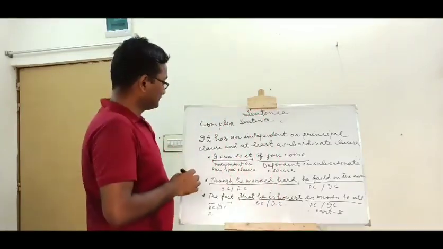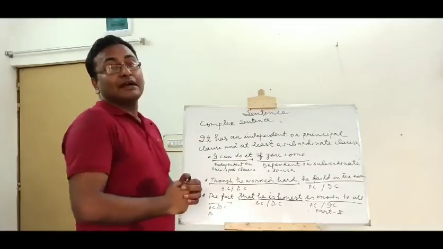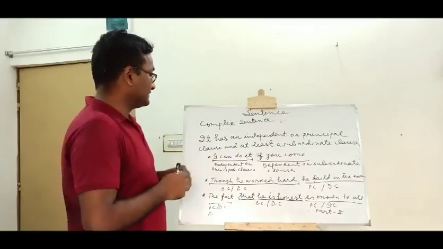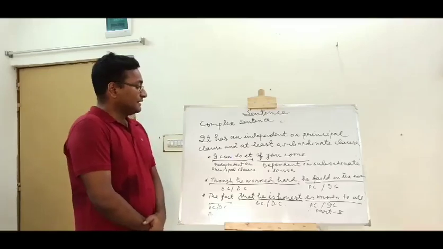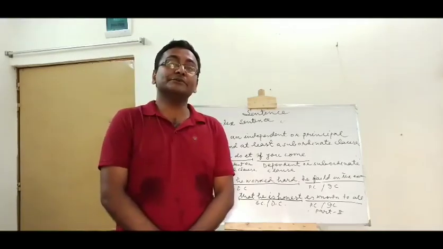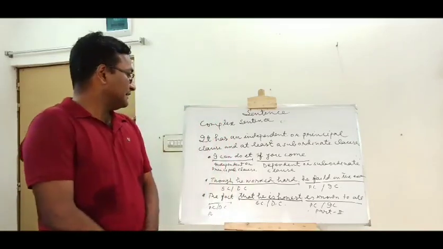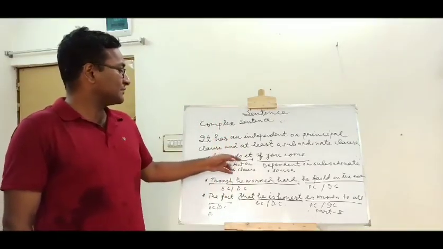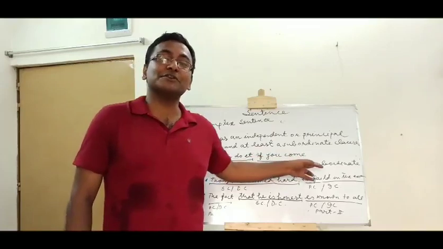Look at the board. I can do it if you come. This is a complex sentence, and here the principal clause or independent clause is I can do it, and the subordinate clause is if you come. Here we see that the principal clause comes first and subordinate clause follows it.